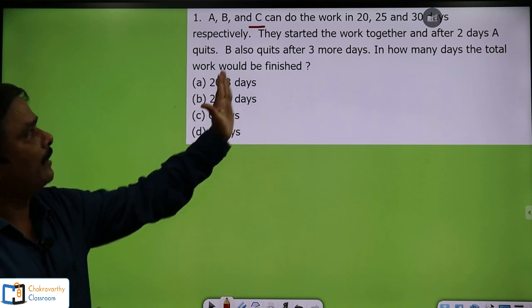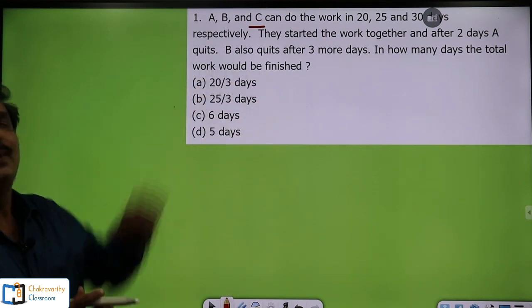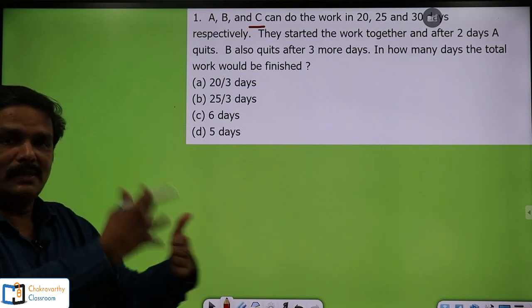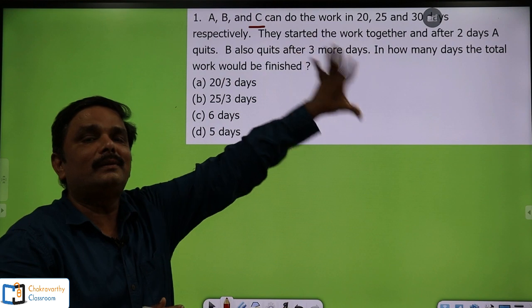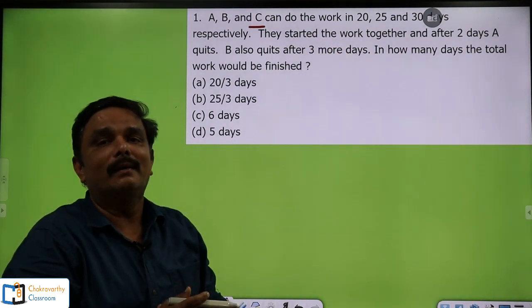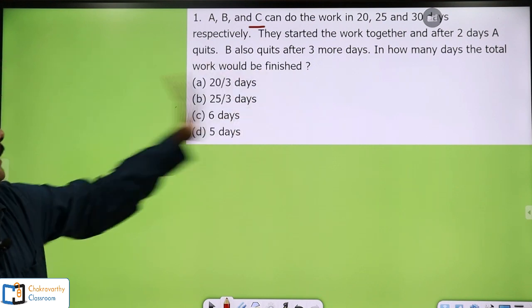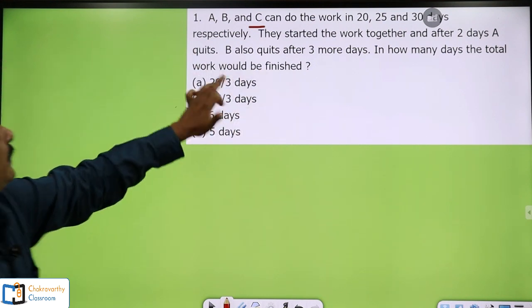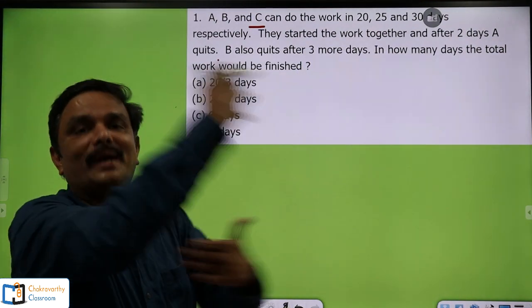Then they started the work together and after 2 days A quits. Simple one, they have given some twist. After 2 days means for 2 days all the 3 persons worked together. Then after that A quit the work.